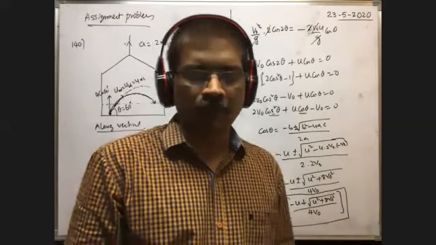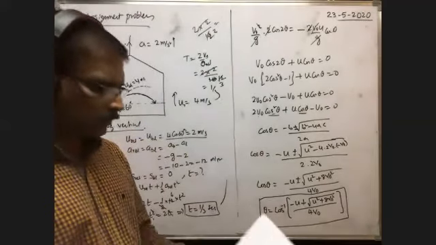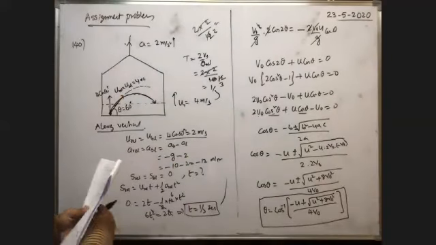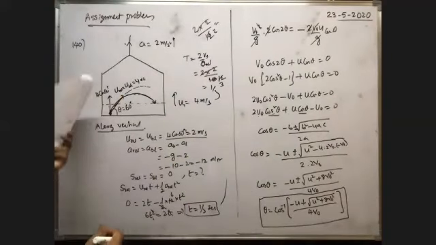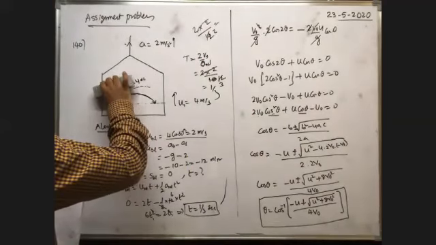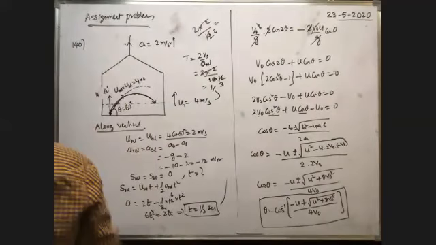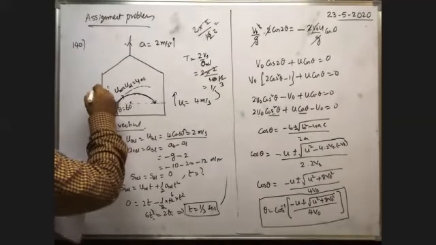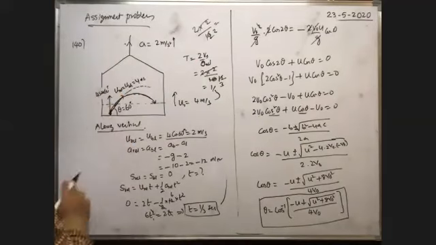Along vertical means u sin 60, no, sir? Along vertical, u sin 60, okay, very good. All of you listen to me. Here we have taken sin, not cos. Yes, u sin 60.